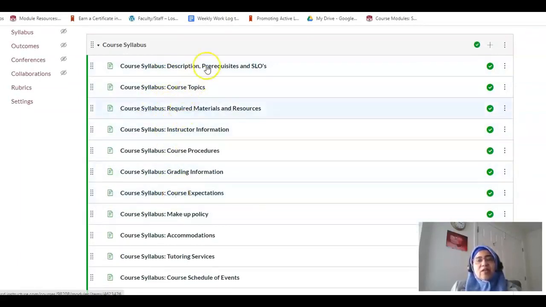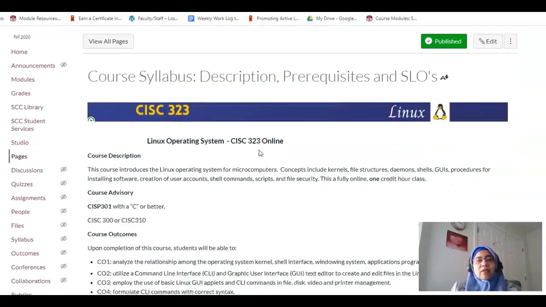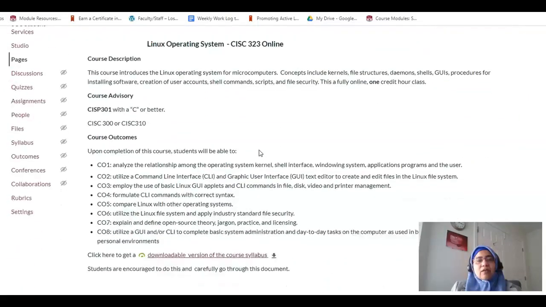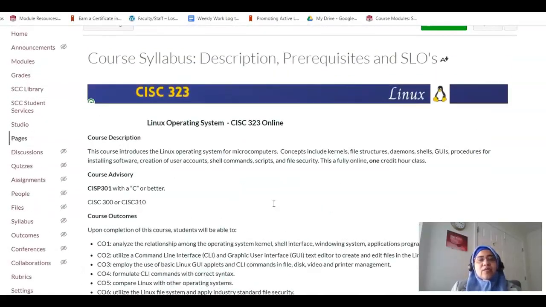So if you click to course syllabus, then you will see the overview of all the things you expect to learn in this class, the prerequisites if any, and also you can click here to get the downloadable version of the course syllabus. And I would really encourage you to print and save a copy of this and go through this, because you will be asked to take an orientation quiz, and this is going to be super helpful for that purpose.